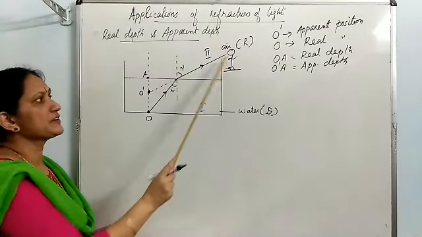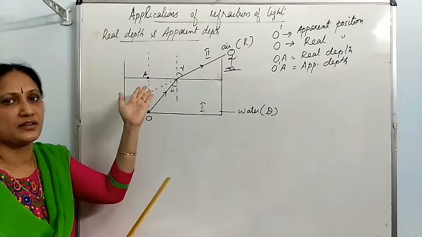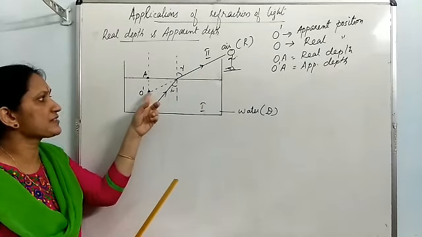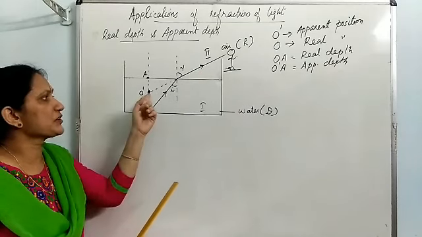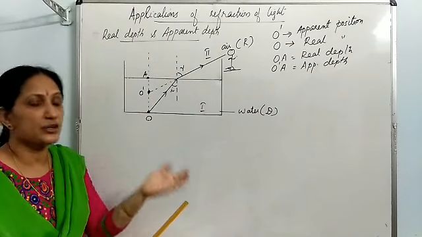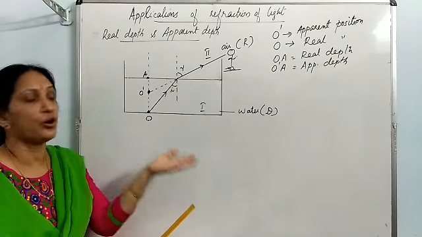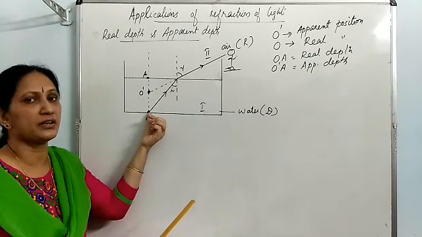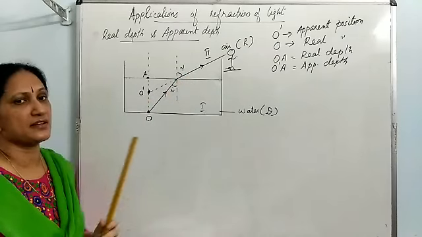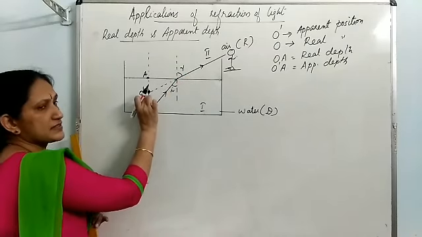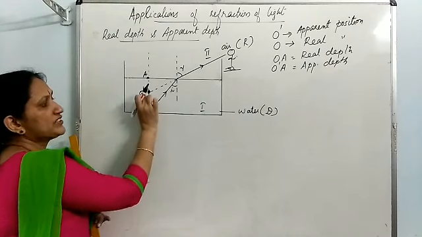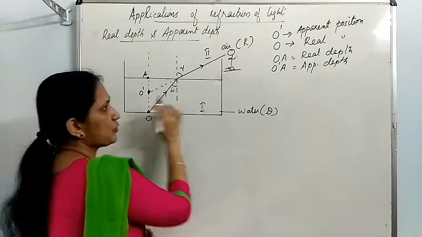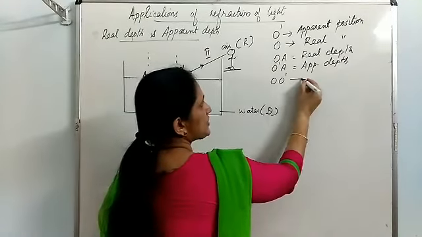That means this observer sees the object little raised. Though the real position is O, the observer sees the object at a raised position O dash. He feels that the object is closer to him, or the object is somewhere inside water. Though the object is at the bottom of the beaker, this observer sees it as little raised. And how much distance the apparent position is raised, that is known as shift.